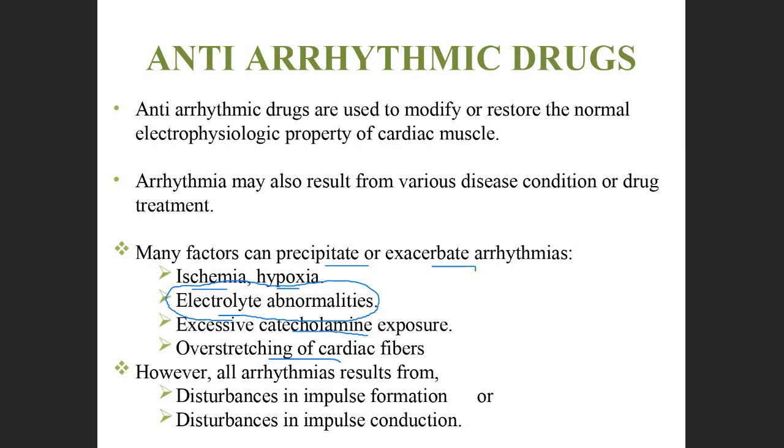Basically, whatever the reason or factor might be, all the arrhythmias result from disturbances in either the formation of impulses or the conduction of impulses.